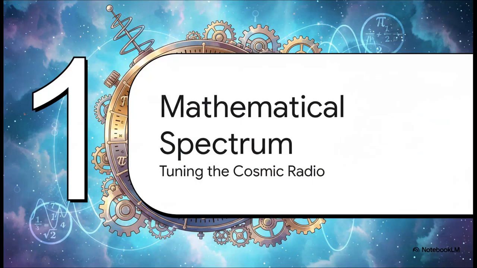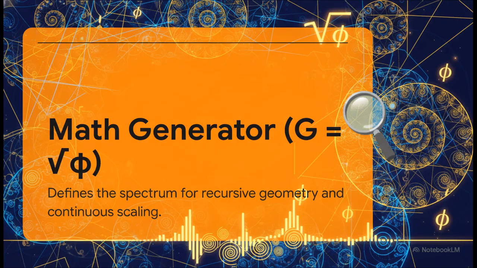Section 1, the mathematical spectrum. Let's start tuning this cosmic radio. For the mathematical domain, the framework sets the generator dial to the square root of phi, the golden ratio. This specific frequency naturally governs continuous recursive geometry. Basically, it's the baseline signal of pure mathematics.